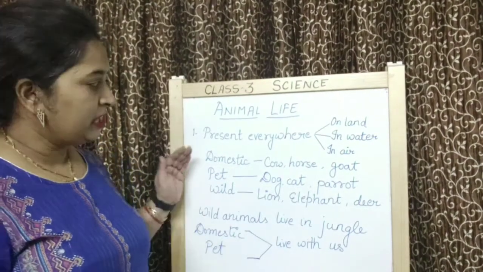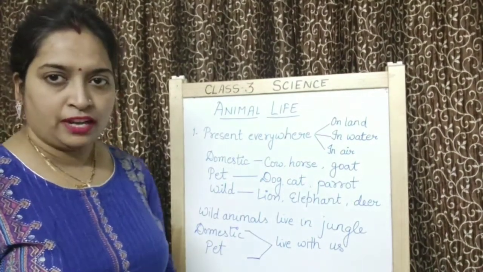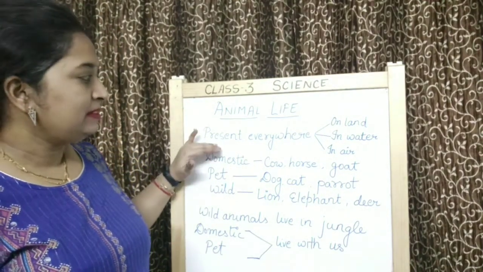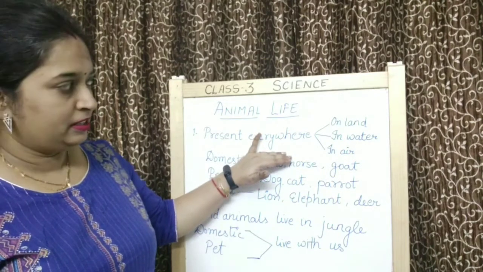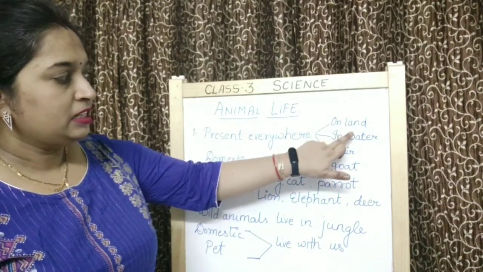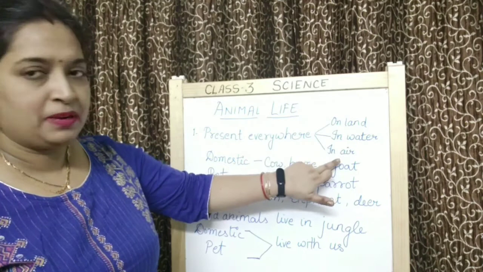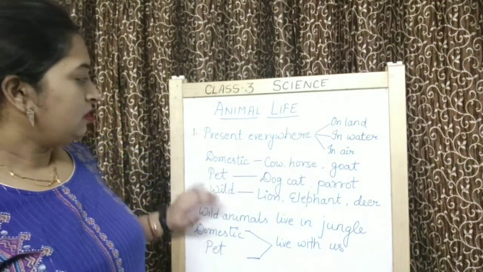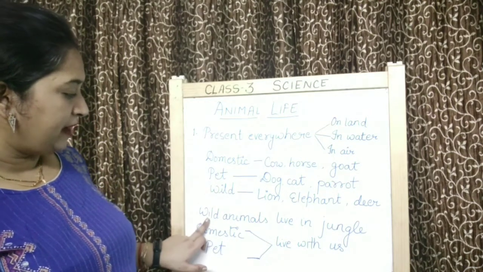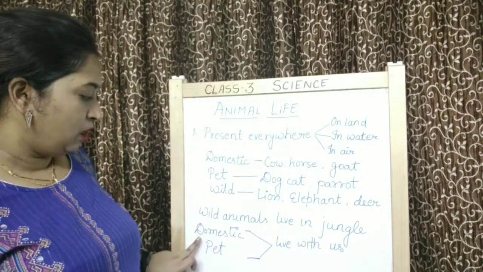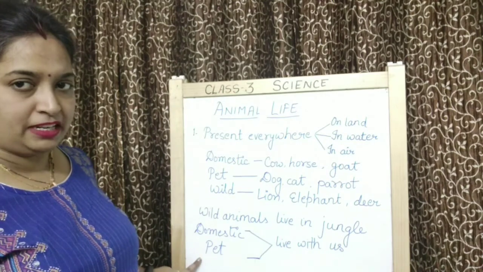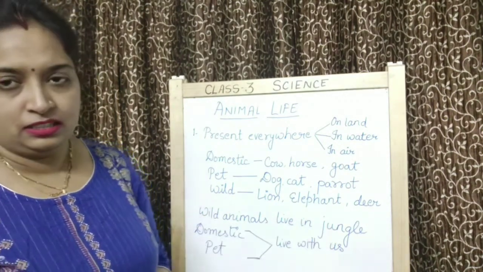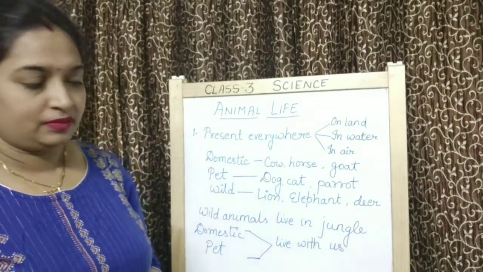Children, here you can see on the board whatever we have studied till now. What is written here? Animals are present everywhere. They are present on land, in water, in the air. Now, animals can be divided into wild animals, domestic animals and pet animals. Wild animals live in the jungle.